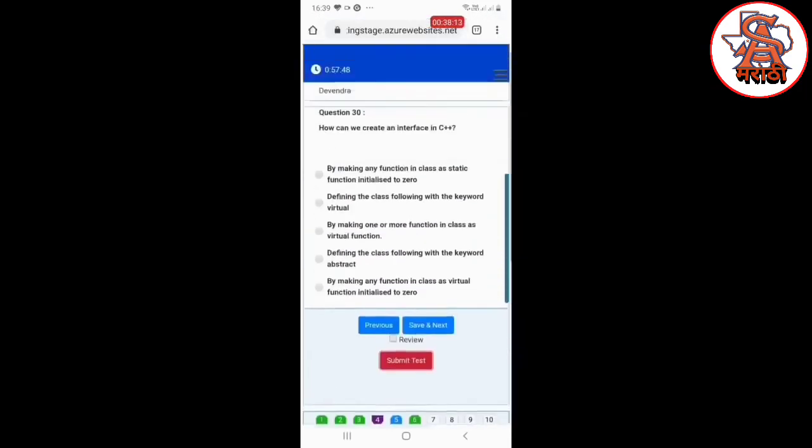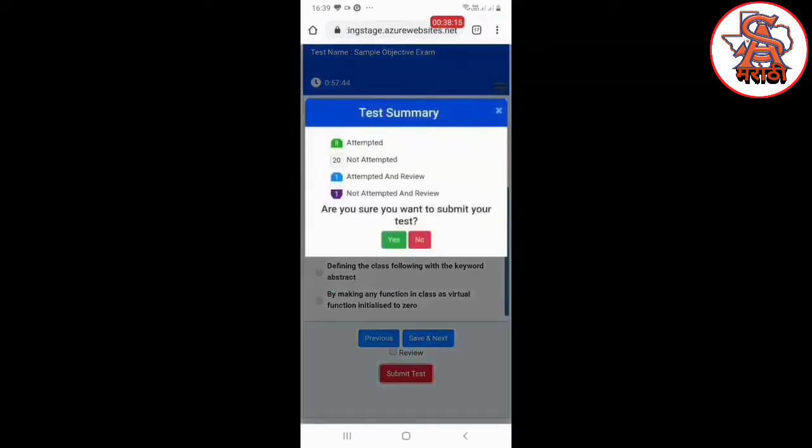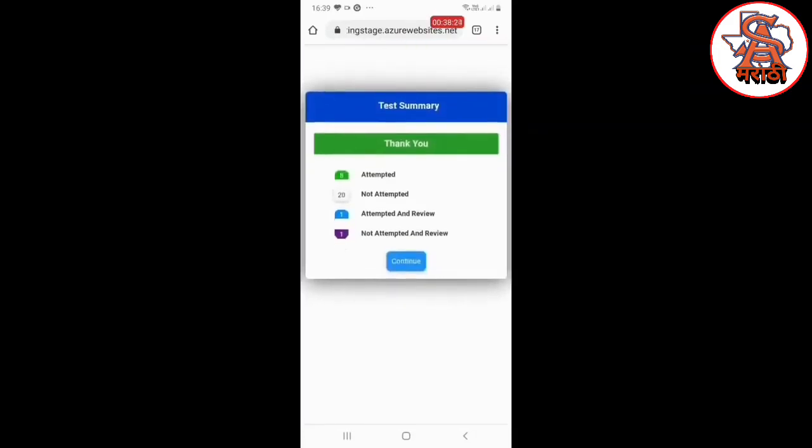So this way you can attempt the exam, and as soon as you are sure that you have attempted all the questions, you can click on the submit test button and click on this yes button in order to mark your online exam as complete. So this way you can easily attempt an objective multiple choice based exam using your mobile phone.